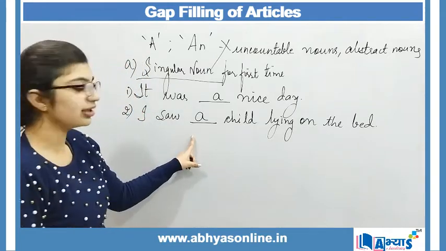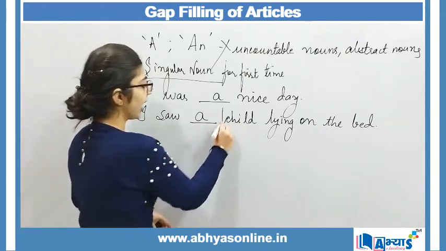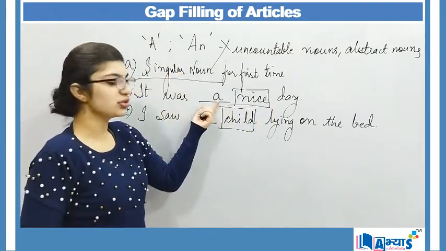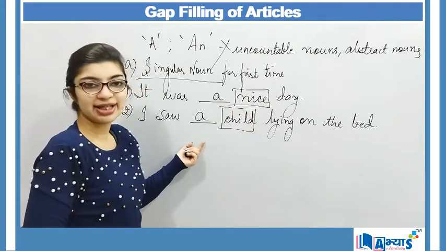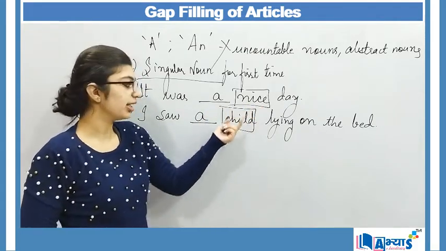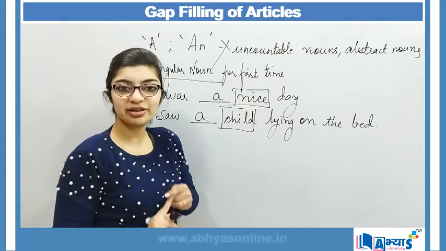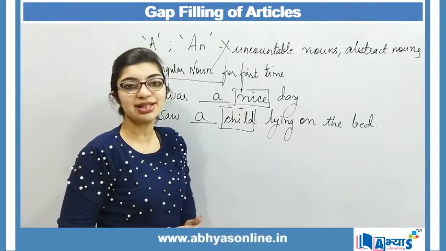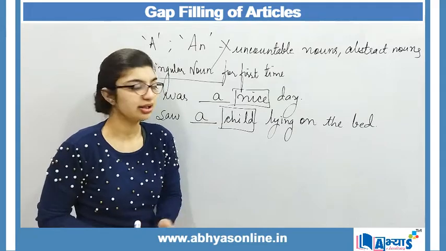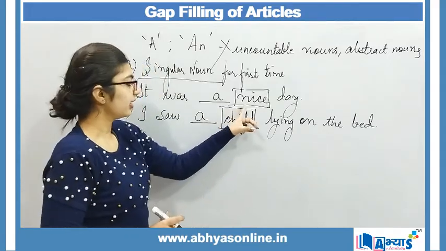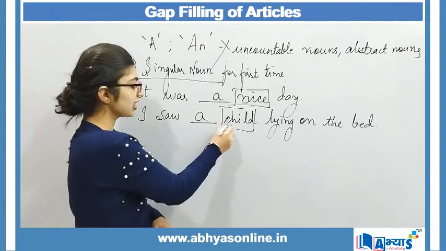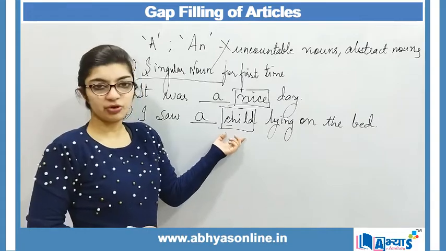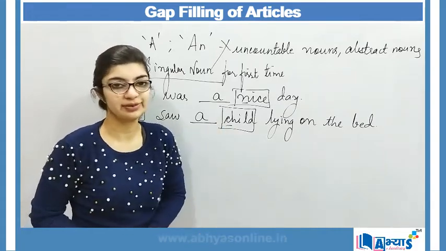And why am I using a over here and not an? Because I have to see the word over here. In the first sentence, I have to use the article according to nice, and in the second sentence, I have to use an article according to child. In both cases, first I will see whether it is singular or plural, and second, if it is singular, I have to find out whether it starts with a consonant or a vowel. Here I know N is a consonant and C is also a consonant, because vowels are A, E, I, O, U, and before a consonant we definitely make use of a.